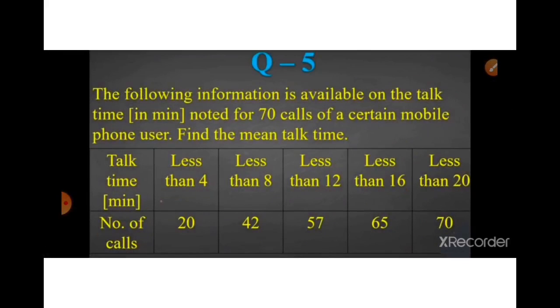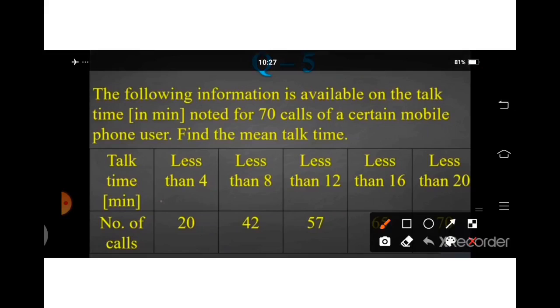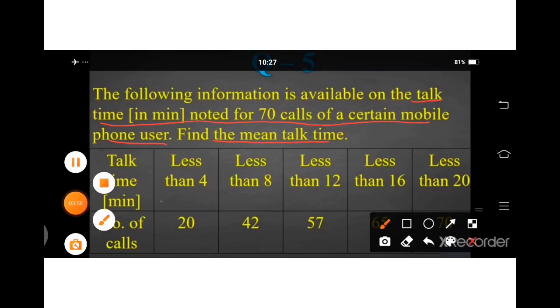Now sum number 5. The following information is available on the talk time in minutes noted for 70 calls of a certain mobile phone user. Find the mean talk time. Here you have to find out the mean talk time. Talk time means less than 4.